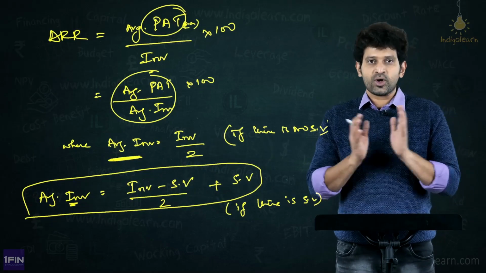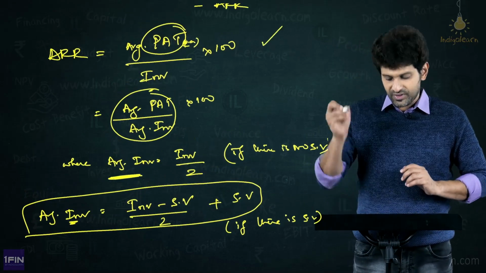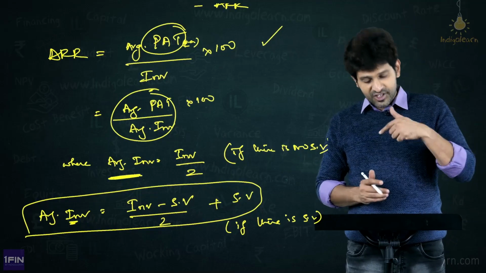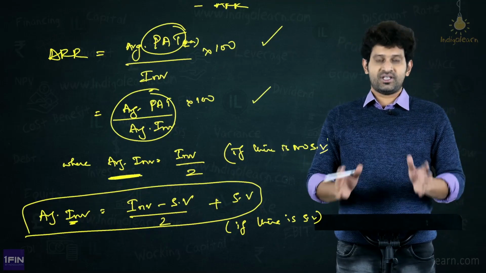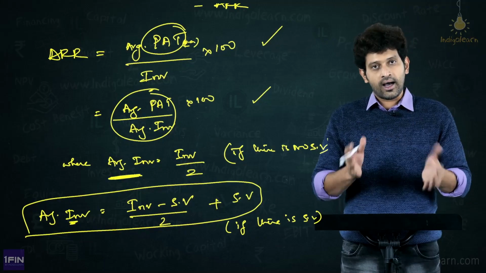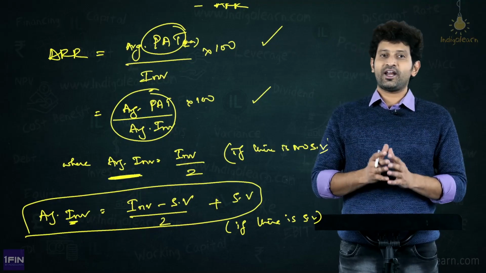But otherwise, conceptually, what is the formula? The most popular formula is this. So, if the average investment is specified, then we will choose this, and this is about our ARR, that is, average accounting rate of return.